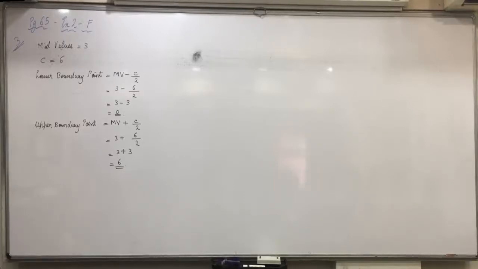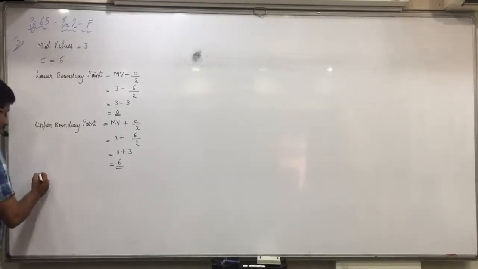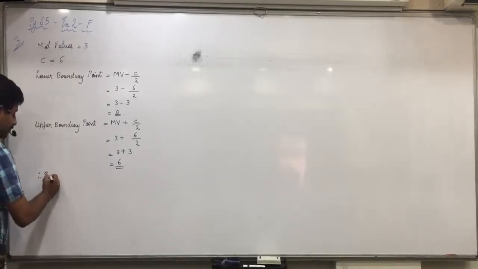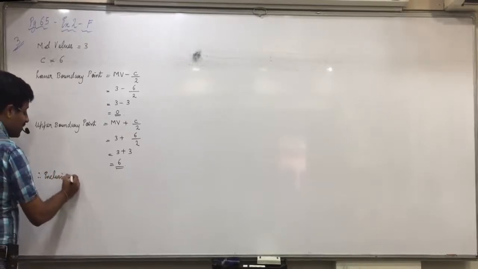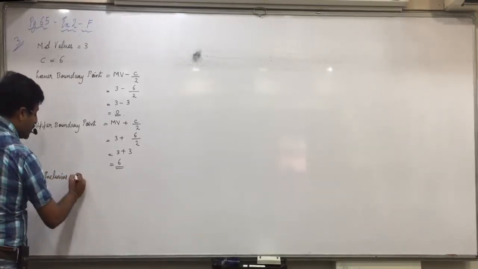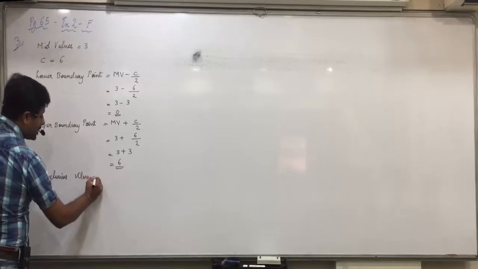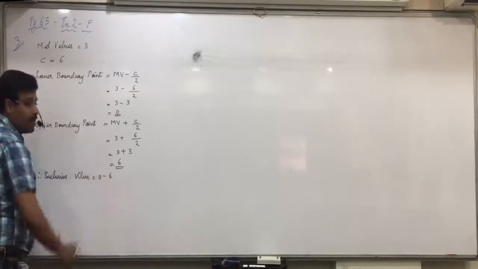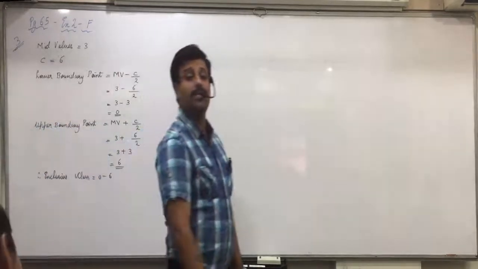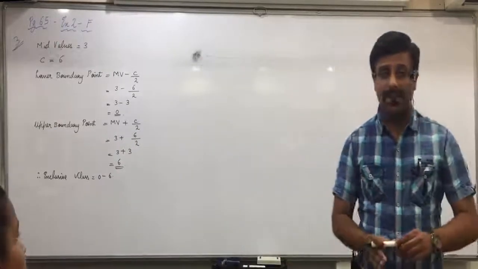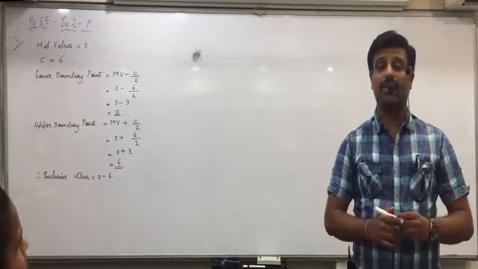So, what is the class? 0 to 6. Is that exclusive or inclusive? Exclusive. We always get exclusive class only from this formula. Exclusive class is 0 to 6. Here we have to make exclusive or inclusive? Exclusive. Okay, raise your hand. If it was asked to make inclusive, what would you have done?